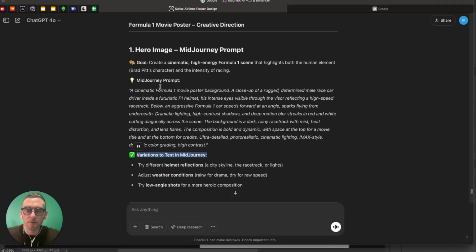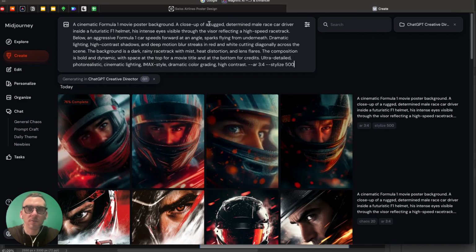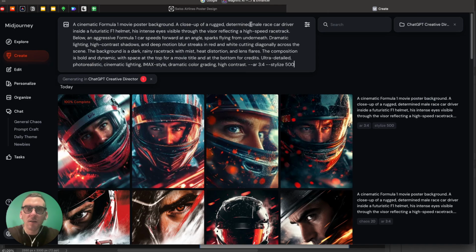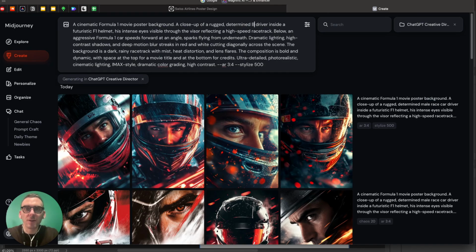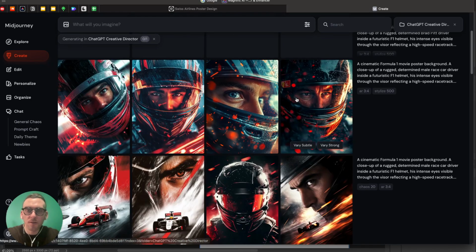But cinematic from poster one, close-up of a rugged, determined male race car. It's not a male, it's a Brad Pitt, dude. I think we need to modify the prompt to show that it's Brad Pitt, not like some random dude. Alright, determined Brad Pitt. Yes, let's see if Brad Pitt helps.